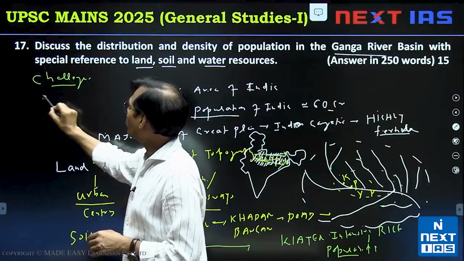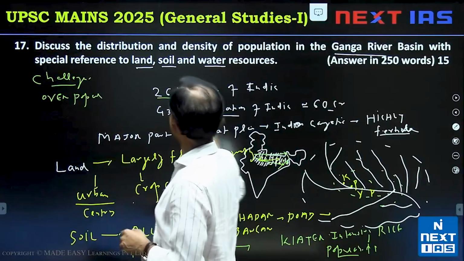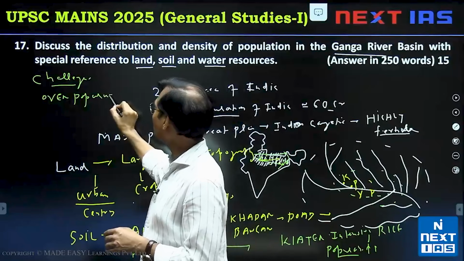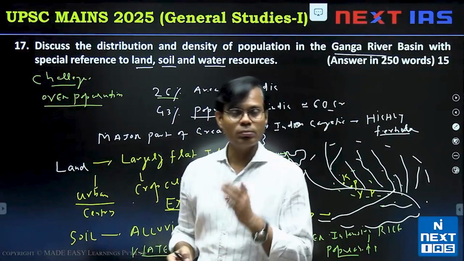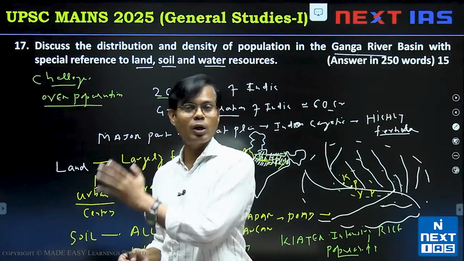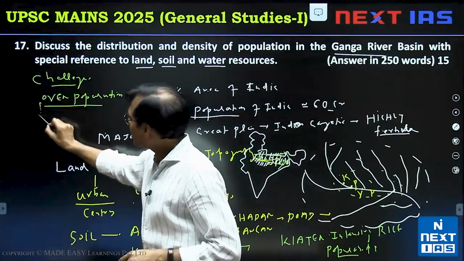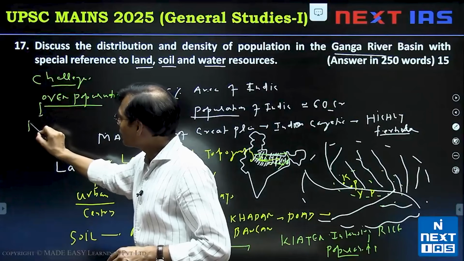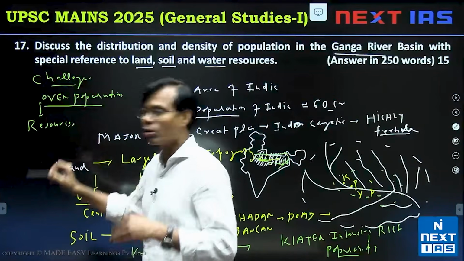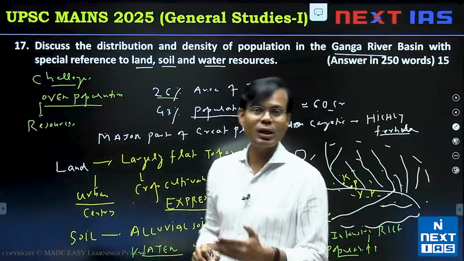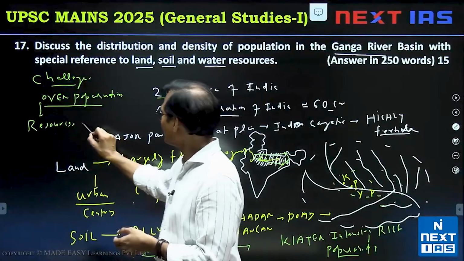Challenges like overpopulation. As I said, hardly 26% area, 43% population. Big cities like Delhi, one of the largest cities on earth right now, and multiple other cities also. And overpopulation means resource burden. Resources are now depleting. Recent reports are coming up that in the Ganga basin also we are observing water depletion. Last year also this question came up, that the Ganga valley has less groundwater.